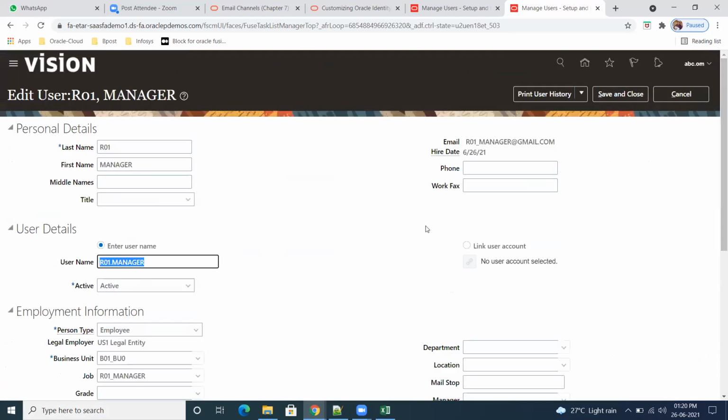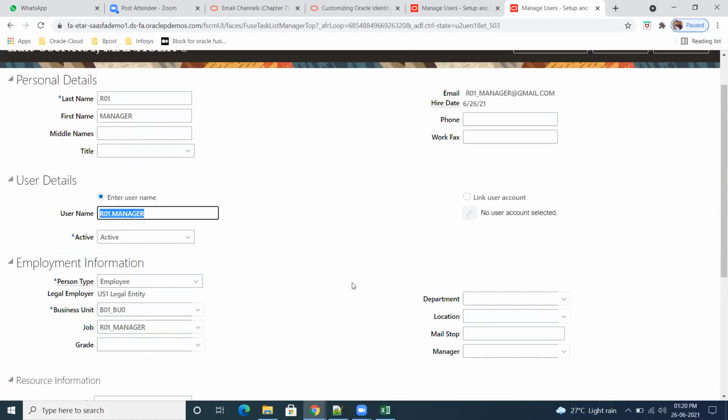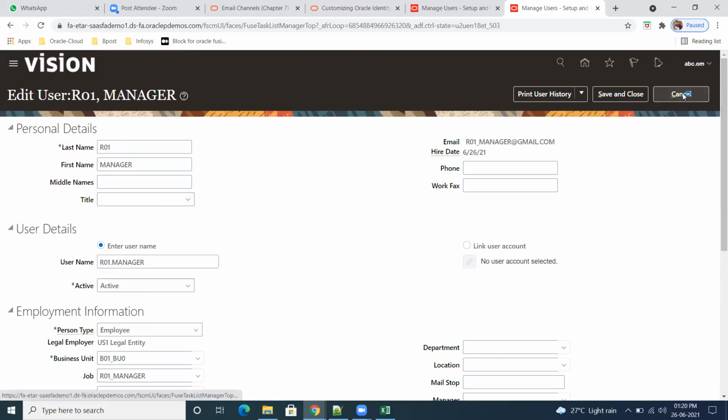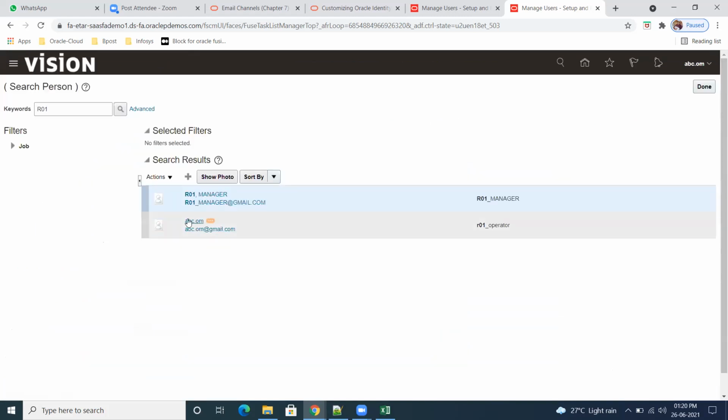Yes, legal entity. This and all correct. What is the problem here?